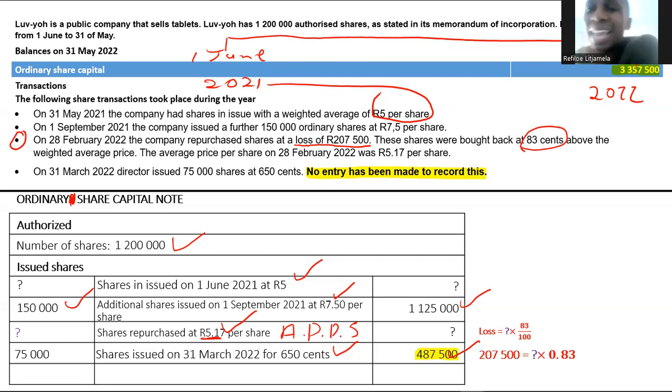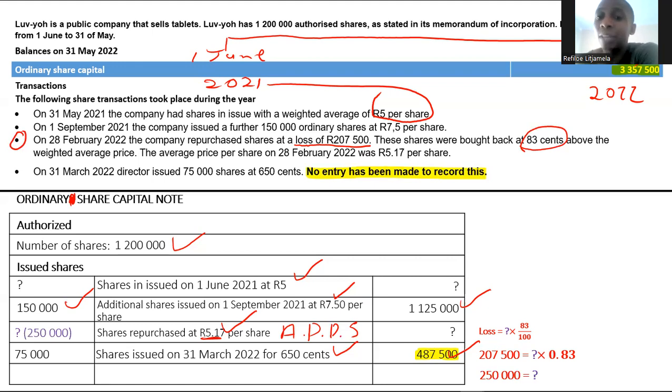But here we didn't have the number of shares bought back, but we were given the actual loss. So for you to get the number of shares bought back, you have to divide both sides by 0.83. When you divide both sides by 0.83, it'll now give you the number of shares bought back. Now the number of shares bought back will be 250,000 shares. So I will simply have 250,000 shares.